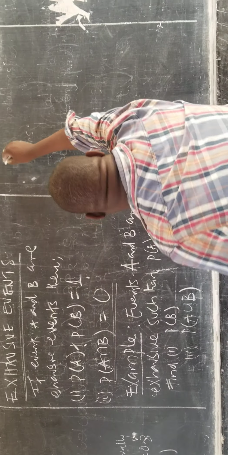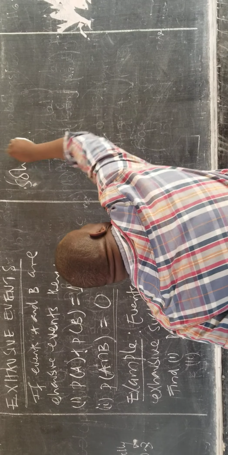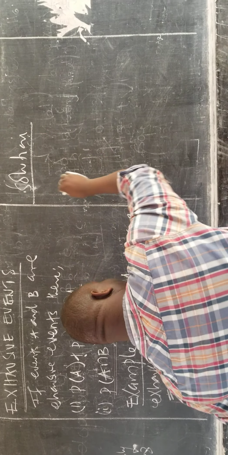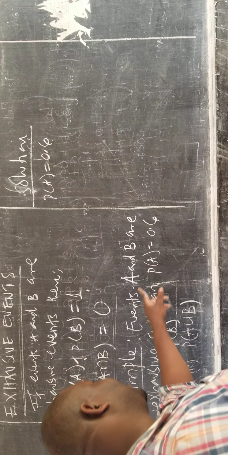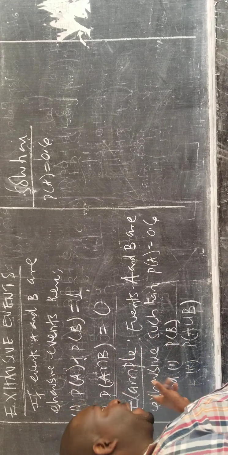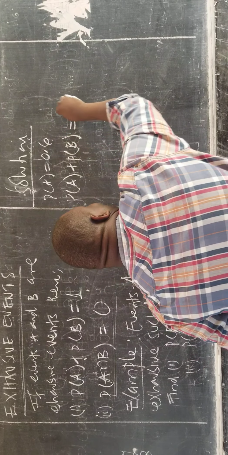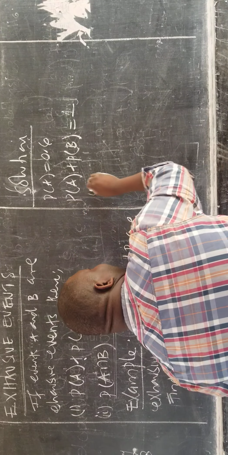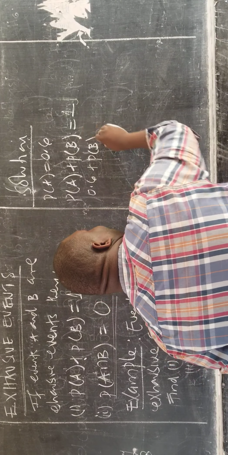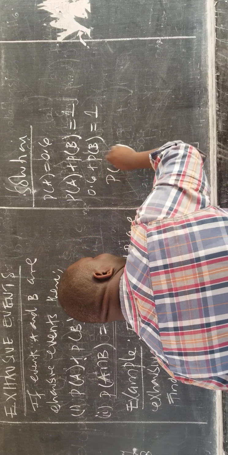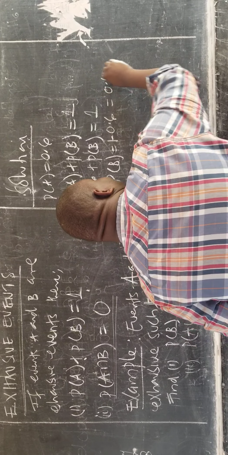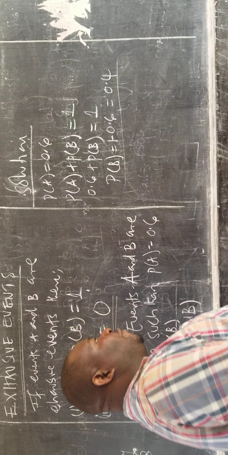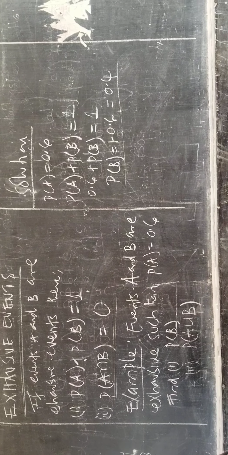So if we come to our solution here, we have the probability of A equal to 0.6, but since it has been clearly mentioned that these two events are exhaustive, the chance of event A taking place plus the chance of event B taking place should give us 1. So if you have A as 0.6 plus the chance of B taking place, it must give us 1. So the probability of B is equal to 1 minus 0.6, and this gives us 0.4, meaning that the chance of event B taking place is 0.4.